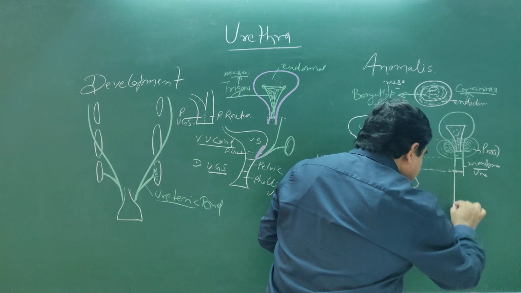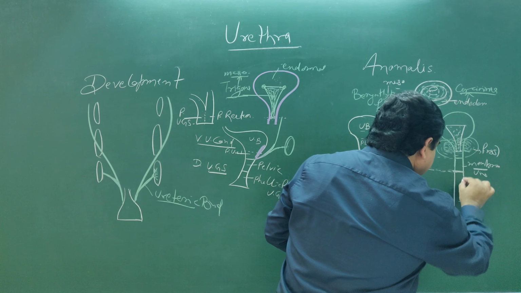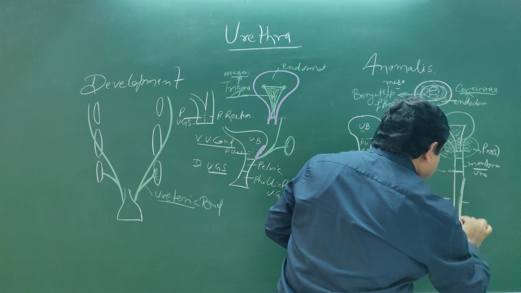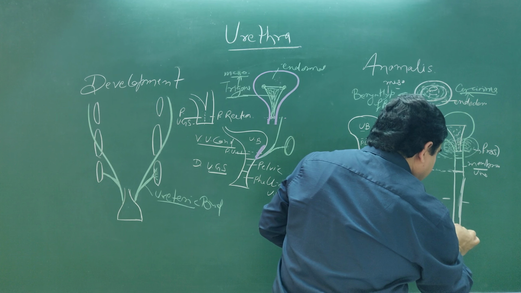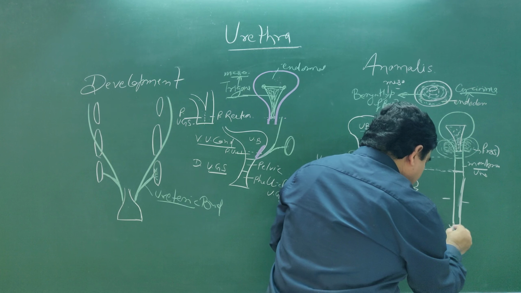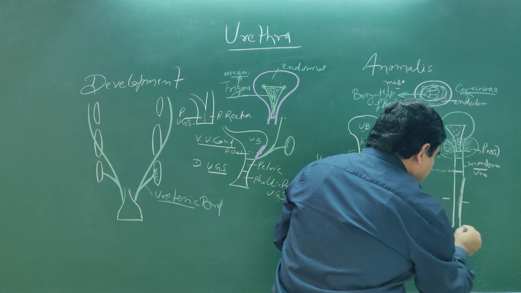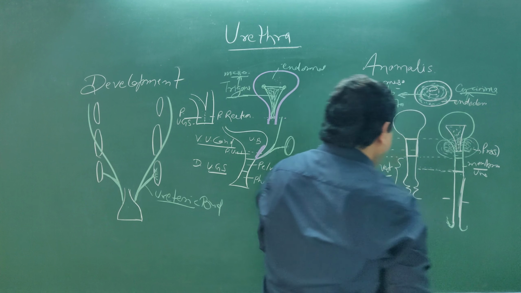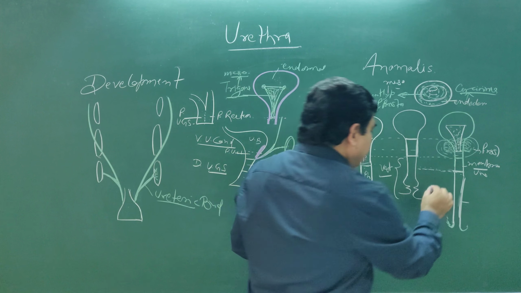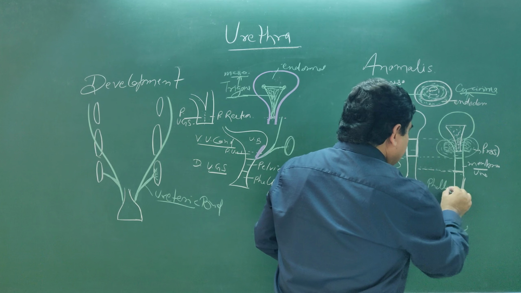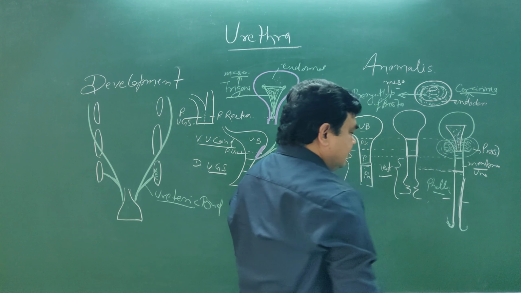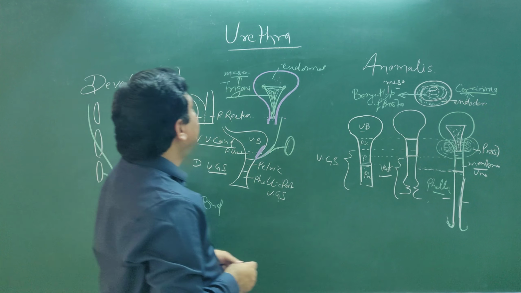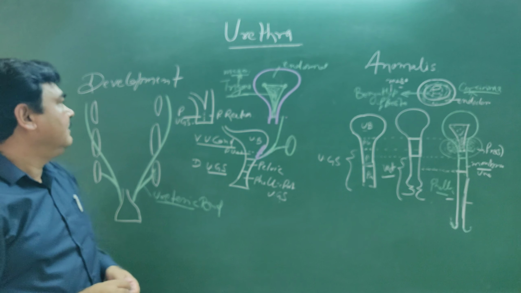The rest forms the penile urethra, and the terminal part of the penile urethra is formed by ectoderm. So this part is the penile urethra. This develops from the phallic part of the urogenital sinus. So this is the development of the male and female urethra.